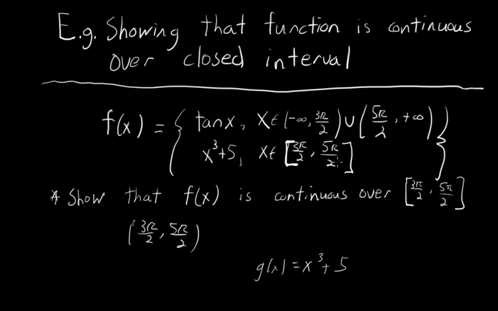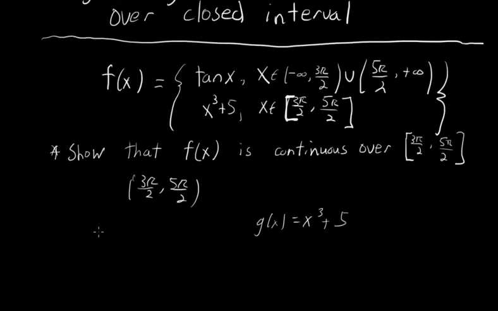So the limit as x approaches 3 pi over 2 from the left of f of x does not exist.